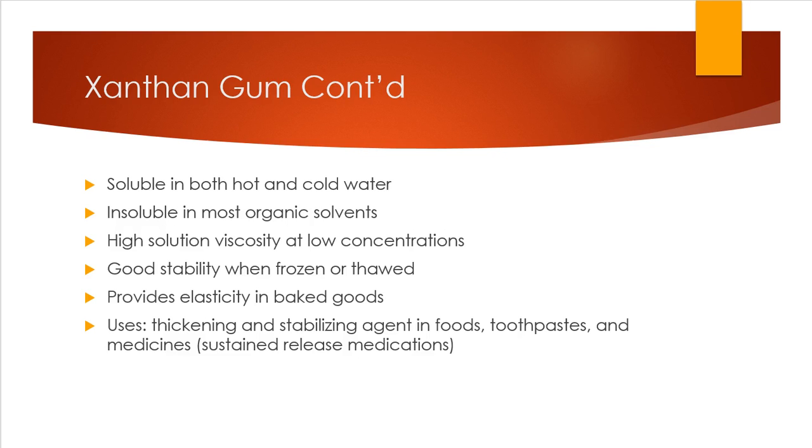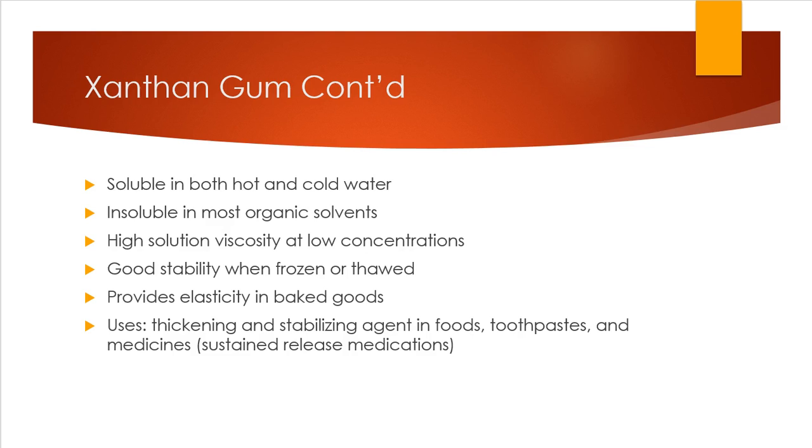The xanthan gum has many pros to it and positive aspects, such as it's soluble in both hot and cold water. It has a high solution viscosity even at low concentrations. It has a good stability when it's frozen or thawed, and it's used in baked goods such as dough to provide the elasticity for it.